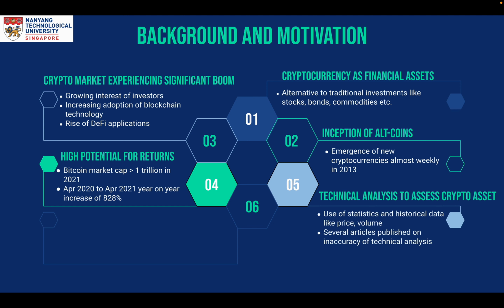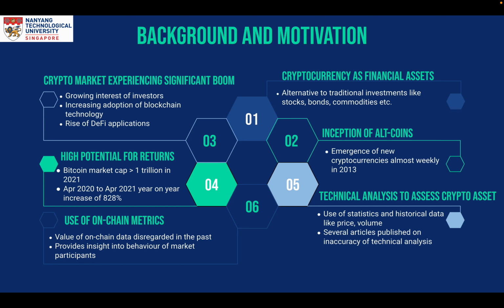Due to this exponential growth of cryptocurrencies and increasing interest in blockchain, it has become quite important to find ways to determine crypto prices in order to have an edge over other investors and traders. One such way is that of technical analysis, which concentrates on profitability through statistics and data such as volume and price data. But given how quickly the signs change in the crypto market, it is challenging to predict the price of a crypto asset using technical analysis. And in fact, there have been several articles published about how technical analysis can lead to inaccurate forecasts.